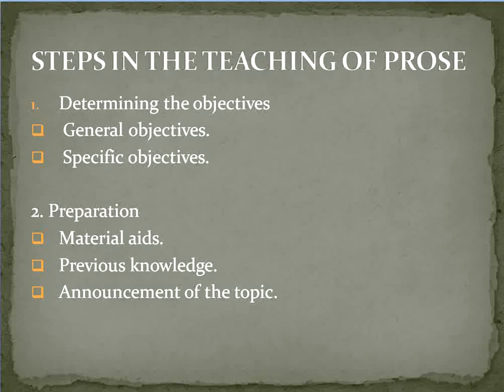So the general objective is related to the subject, and specific objectives are related to the particular topic that the teacher is going to teach the students. These are all about the first point, determining the objectives.